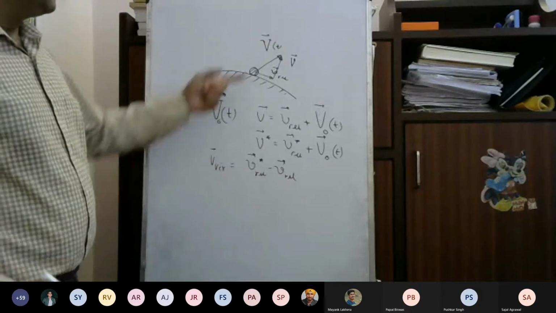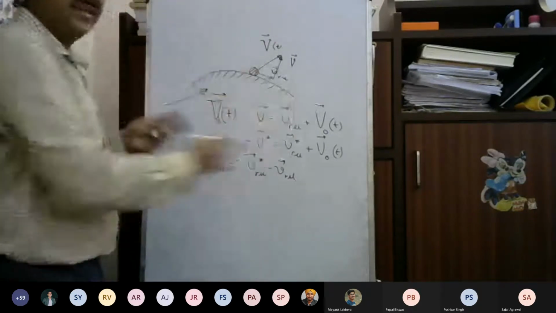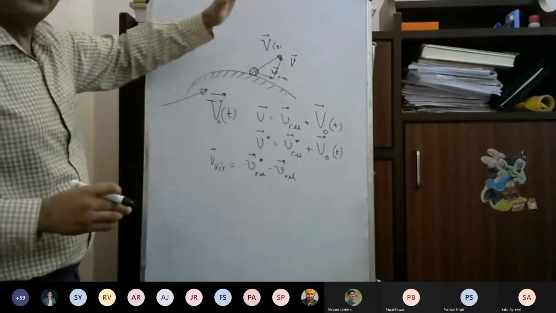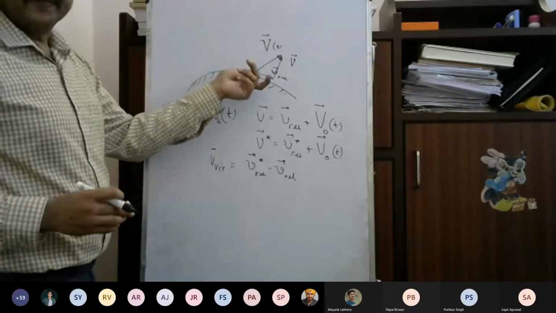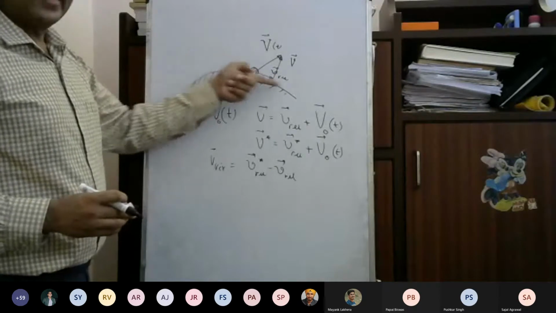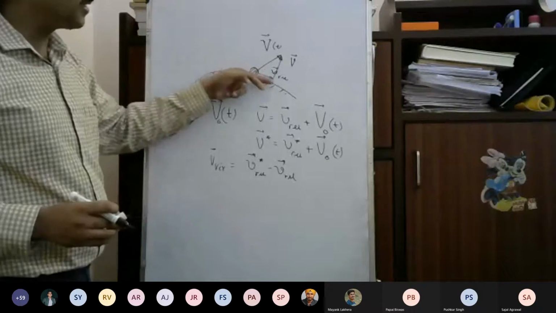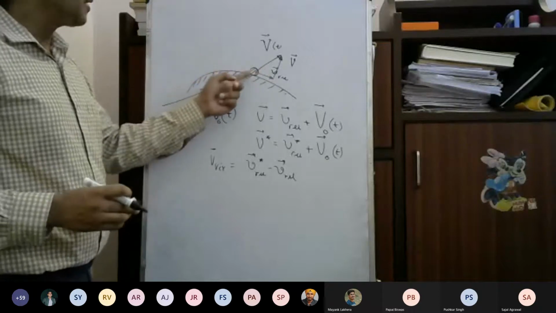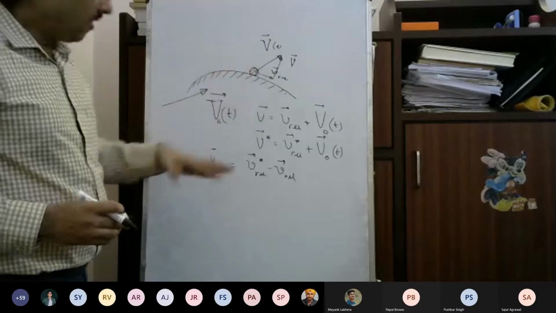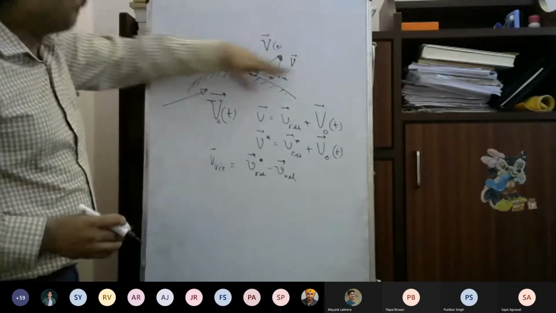From this, you can see that although the surface is moving arbitrarily, the virtual velocity will always be tangential to the surface at any point. So the direction of the virtual velocity is tangential to the surface at the particular point we are considering, although the real velocity has a different direction.